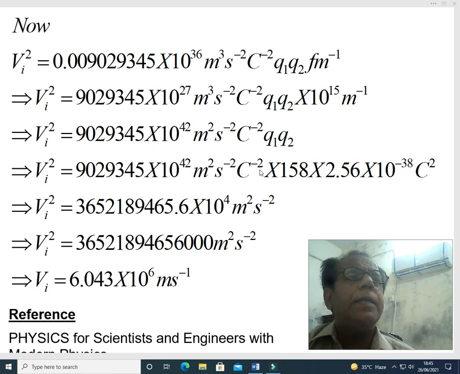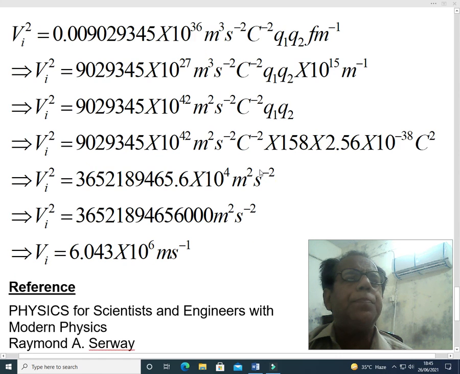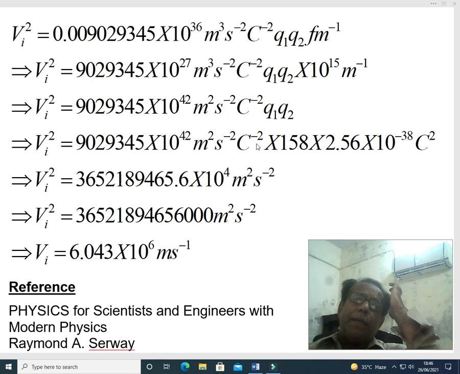In the next step, dear students, you have seen that coulomb square is cancelled, and it is just simplification.